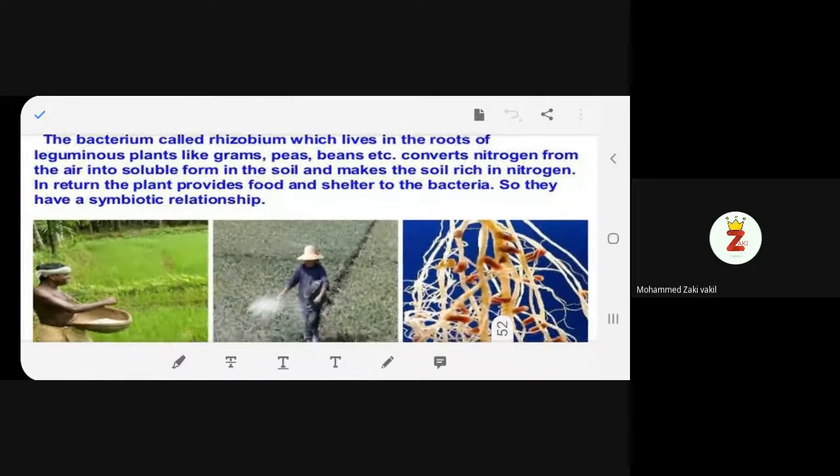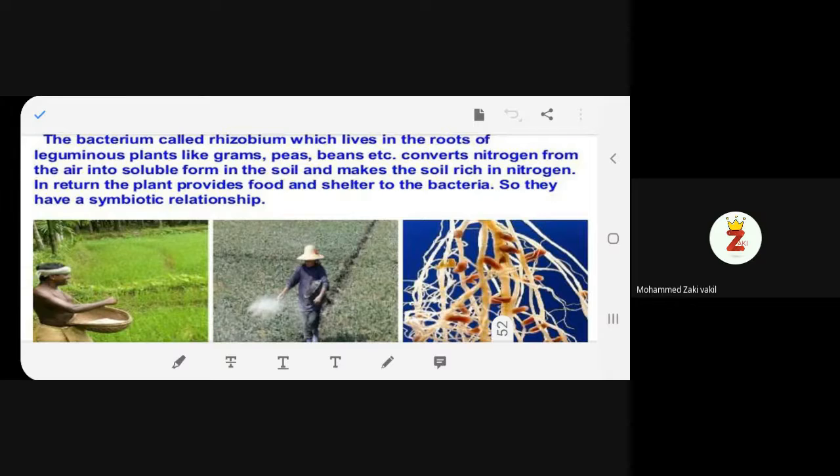The bacterium called rhizobium, which lives in the roots of leguminous plants like grams, peas, beans, etc., converts nitrogen from the air into soluble form in the soil and makes the soil rich in nitrogen. In return, the plant provides food and shelter to the bacteria, so they have a symbiotic relation. Good. So another symbiotic relationship we are going to see in this condition.